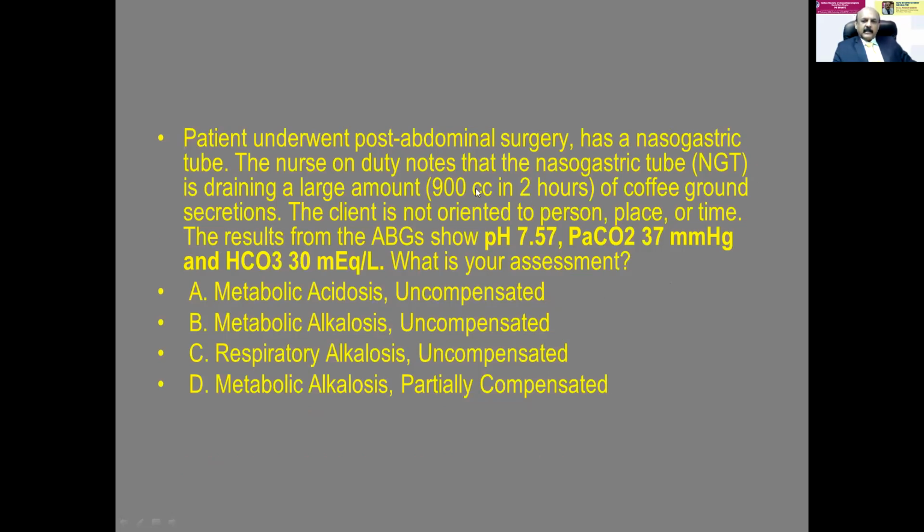Same way, a patient has undergone abdominal surgery. The Ryle's tube aspiration is 900 cc, coffee ground secretions, ABG pH 7.5. So once this 7.5 comes, it is alkalosis. Then you expect either bicarb should increase or PaCO2 to decrease. But PaCO2 is 37. So instead of 35 to 45, it is 37, normal. But bicarb is 30, so definitely it is elevated. So it could be metabolic alkalosis uncompensated. So it is metabolic alkalosis uncompensated.